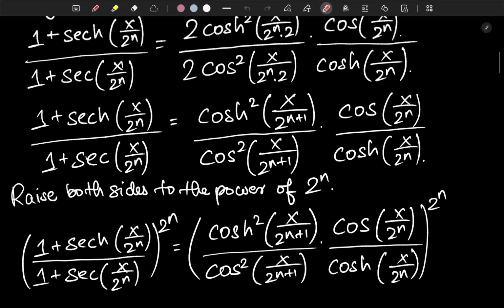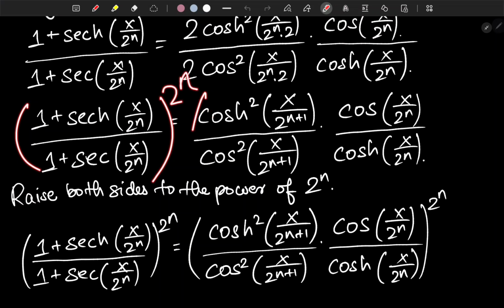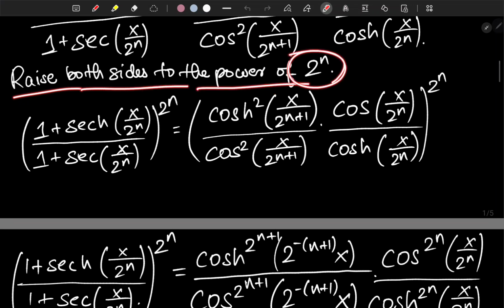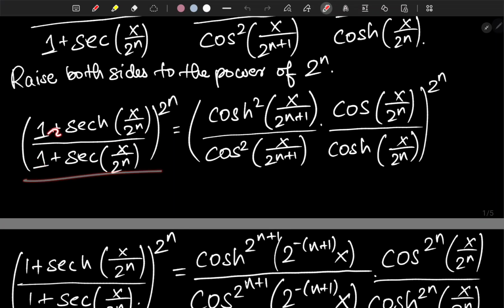Okay, now we're going to raise this equation to the 2 to the n power, right? So basically we have raised both sides to the power of 2 to the n. So we're going to have 1 plus hyperbolic secant of x over 2 to the n over 1 plus secant of x over 2 to the n, whole to the 2 to the n. That can be written as hyperbolic cosine squared of x over 2 to the n plus 1 over cosine squared of x over 2 to the n plus 1, times cosine of x over 2 to the n over hyperbolic cosine of x over 2 to the n, whole to the 2 to the n, right?